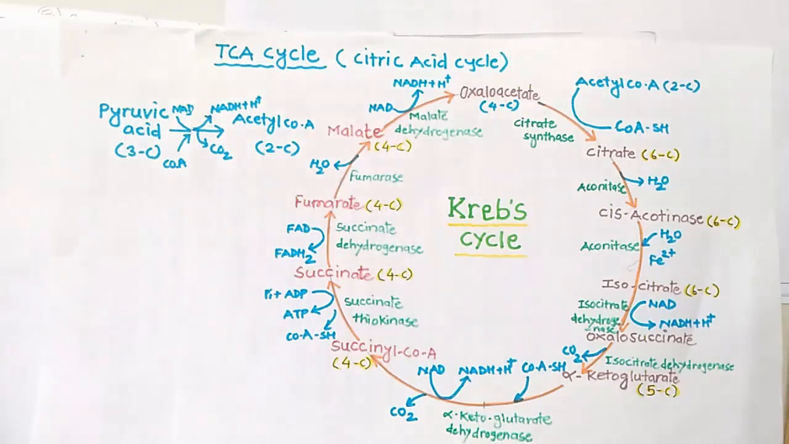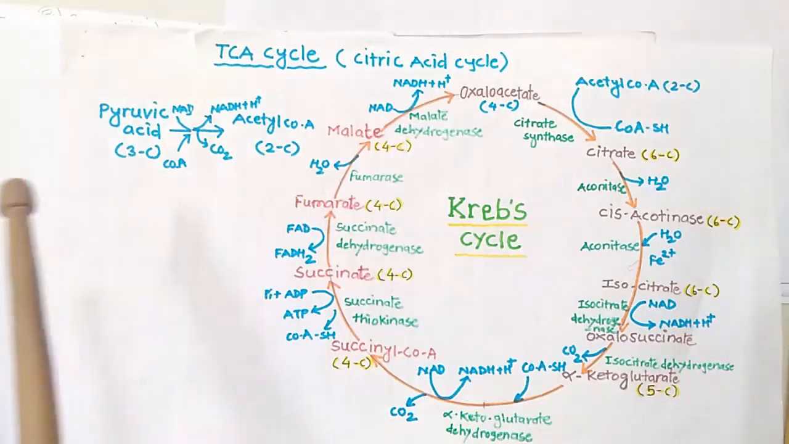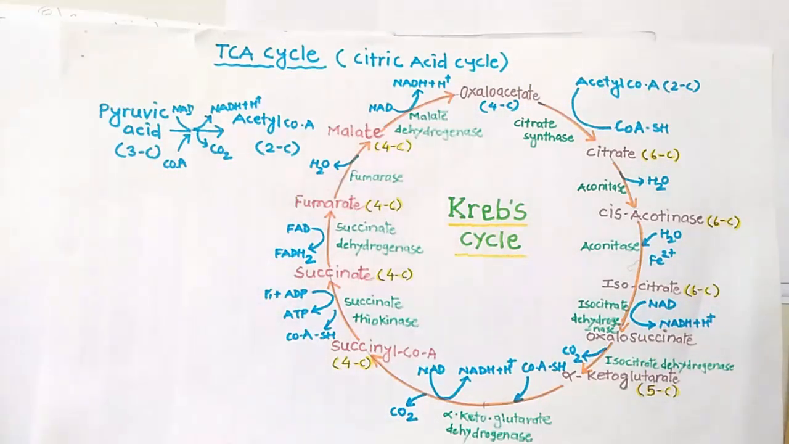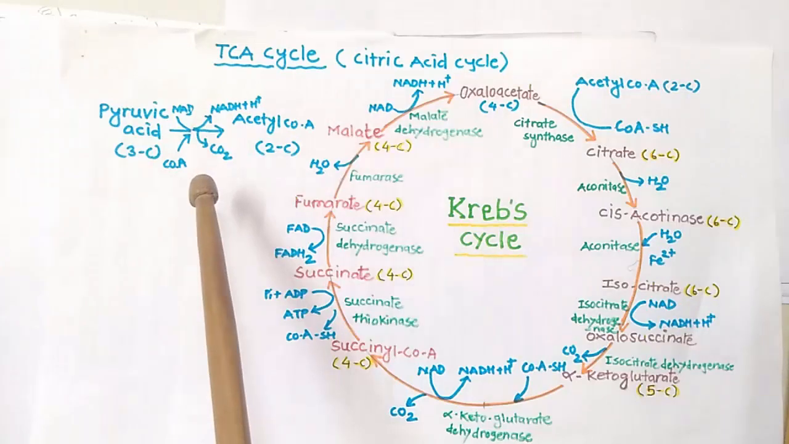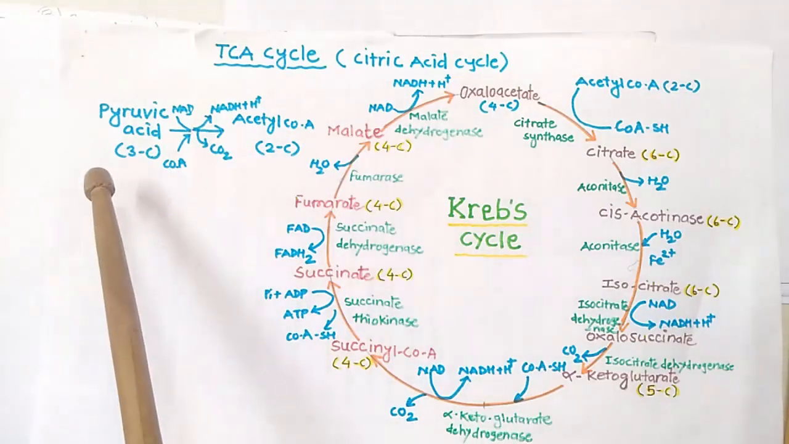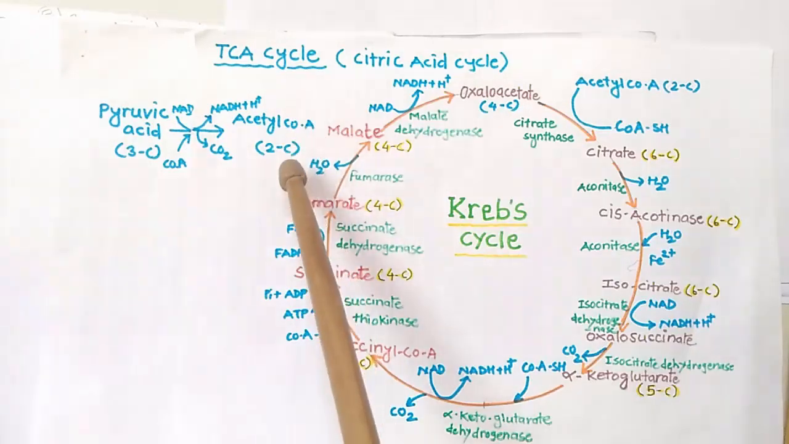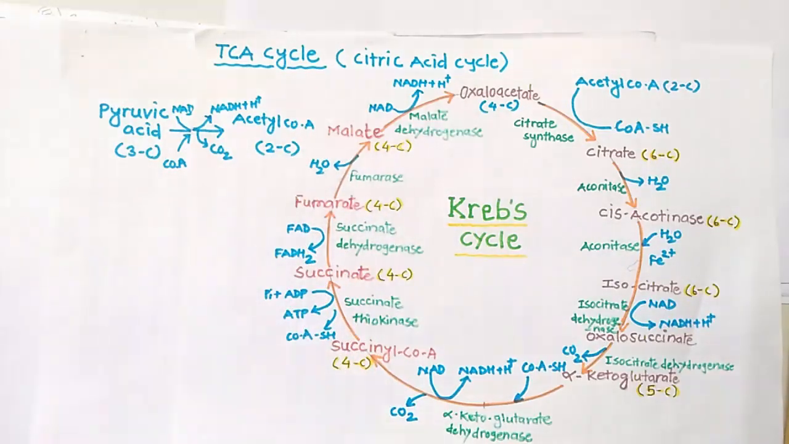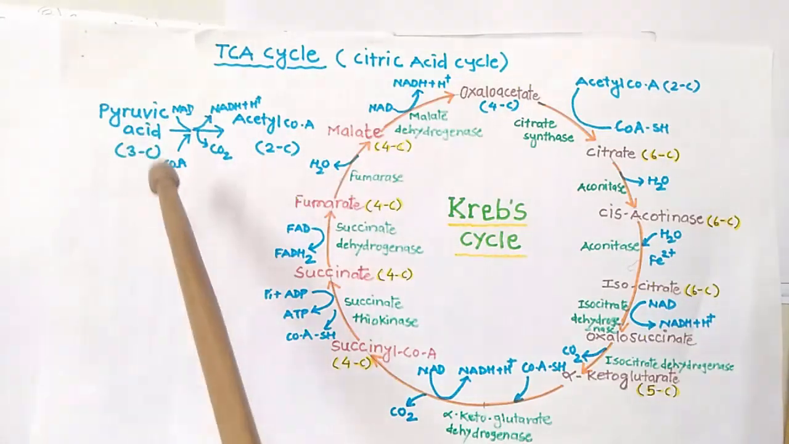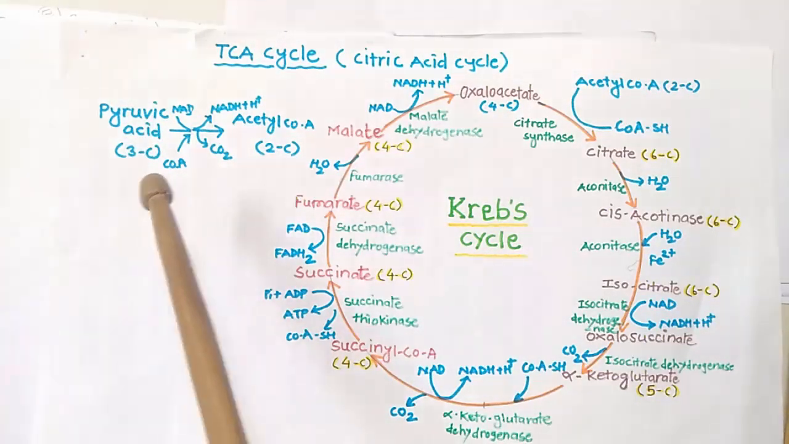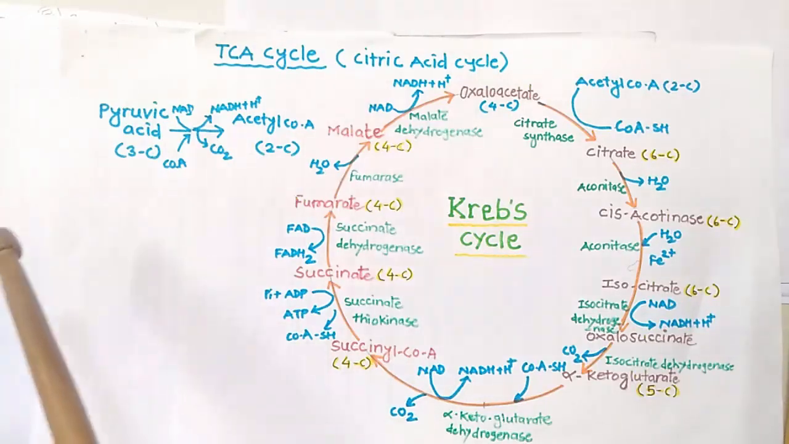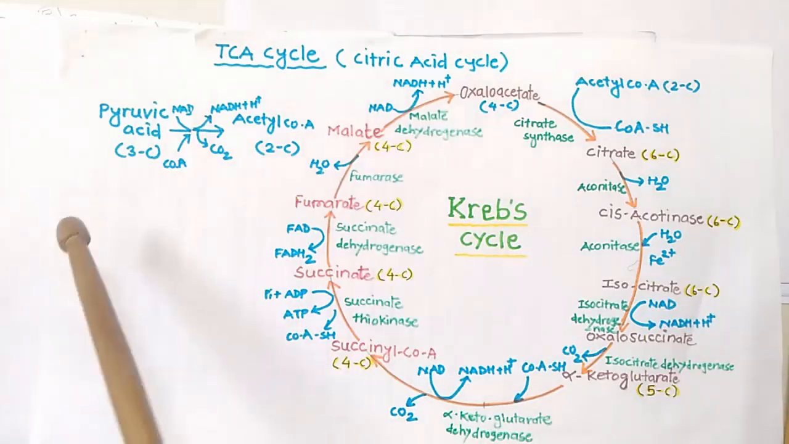As you know, glycolysis is done in the cytoplasm, and pyruvic acid, the last product of glycolysis, undergoes a decarboxylation reaction. Pyruvic acid is a 3-carbon compound and acetyl coenzyme A is a 2-carbon compound, so there is a loss of 1 carbon atom in the form of carbon dioxide. This reaction is an oxidation, or we can say a decarboxylation reaction.